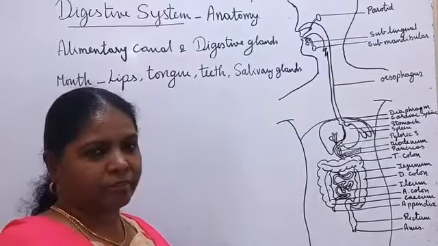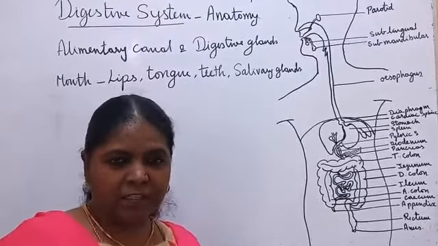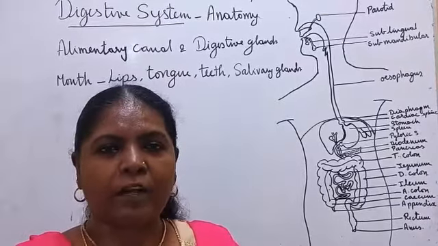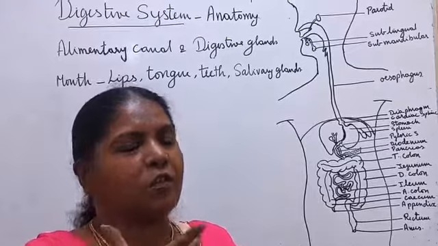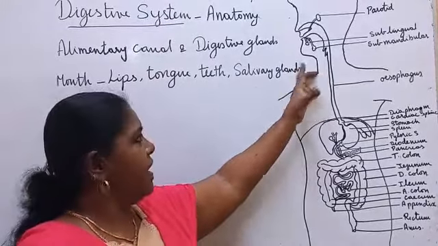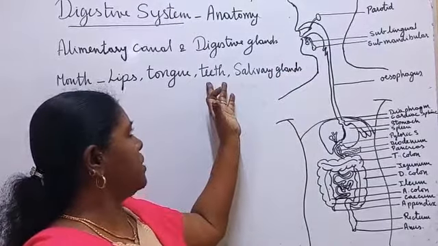Then teeth. We have two sets of teeth, milk teeth and permanent teeth. We are going to see elaborately what the different types of teeth are and what their functions are. Then we will go to the salivary glands, and after that we will come back to teeth.